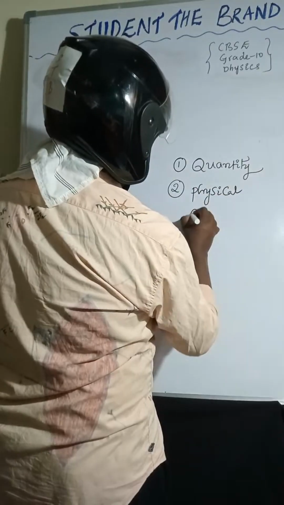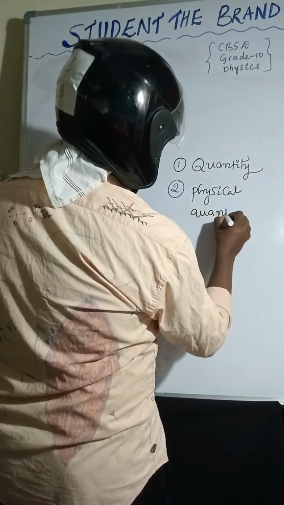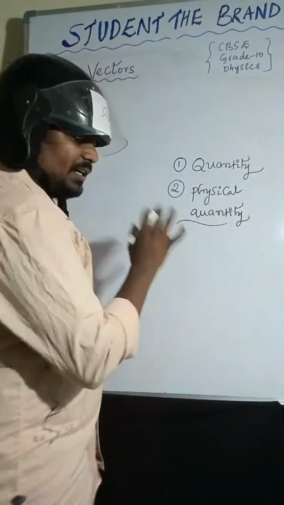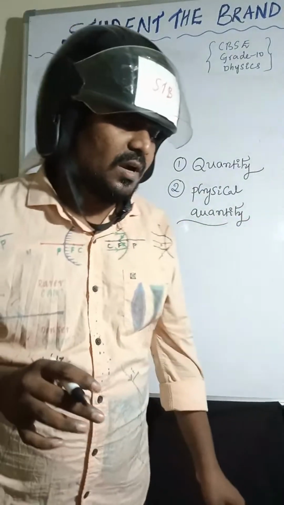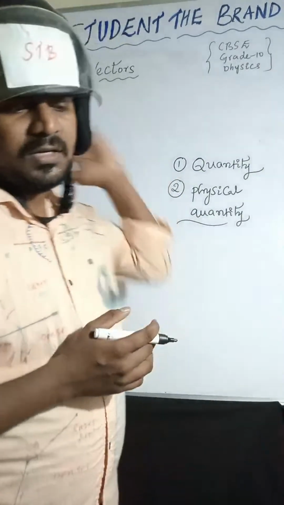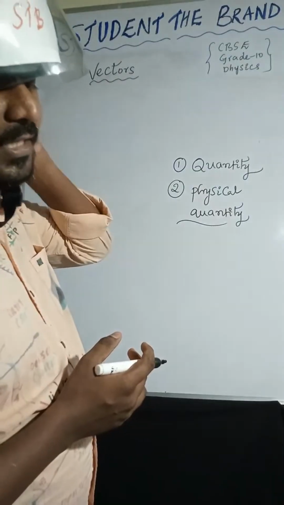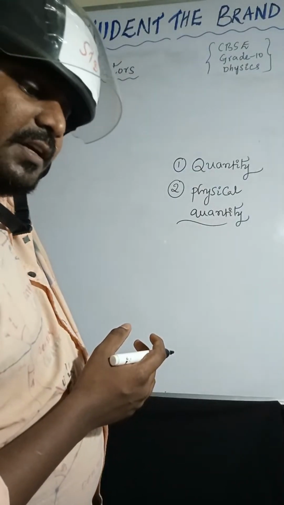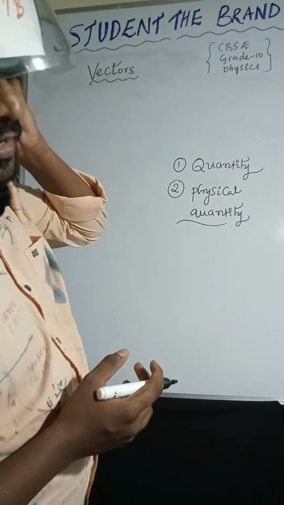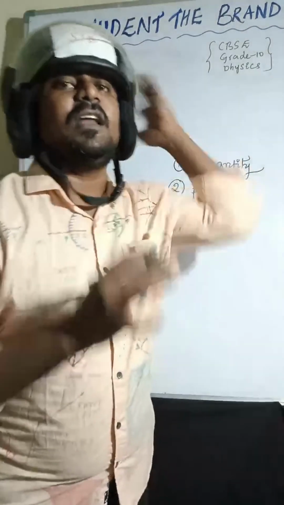Physical quantity is nothing but the quantity which can be measurable. The quantity which can be measurable is called physical quantity.